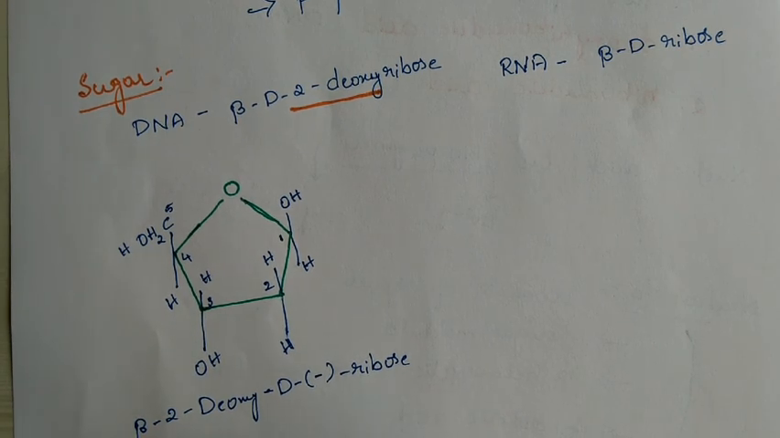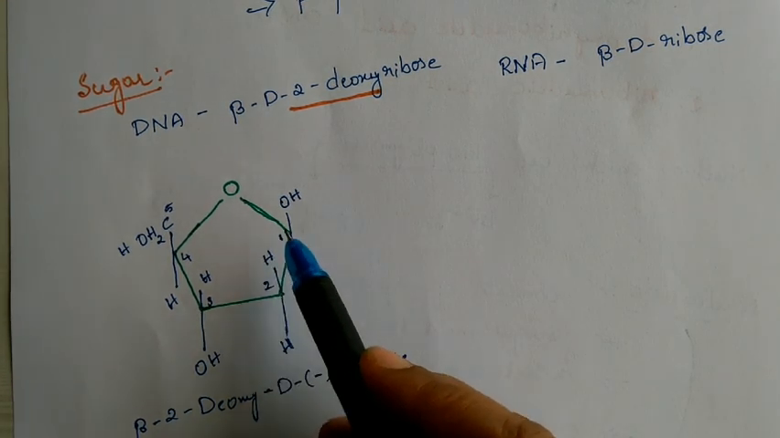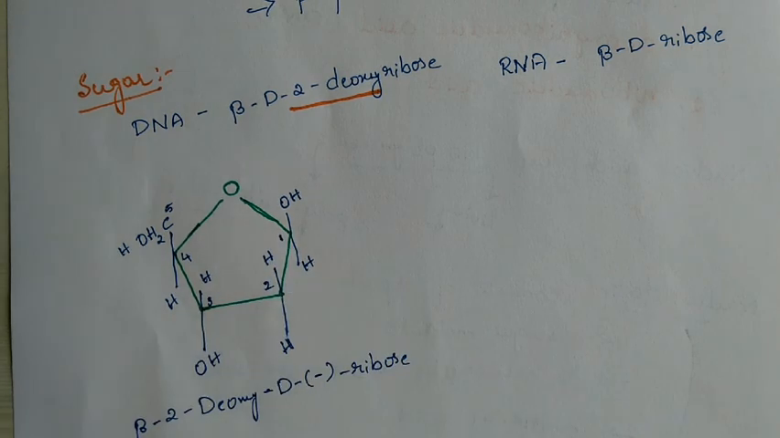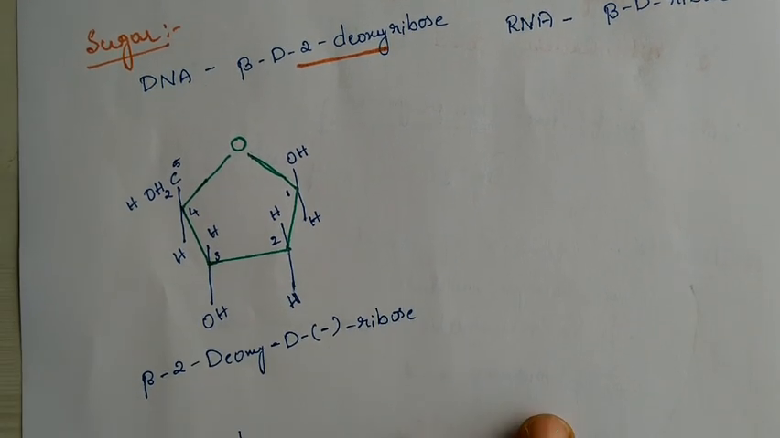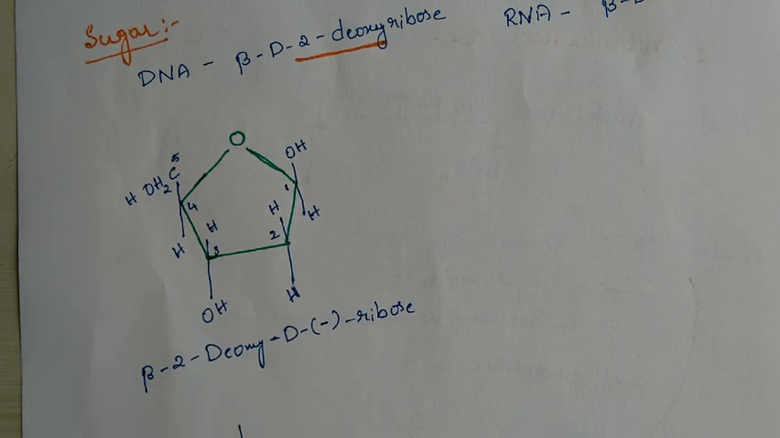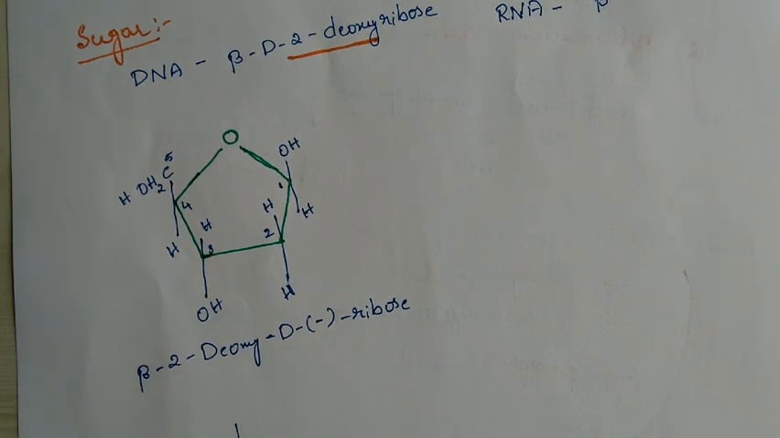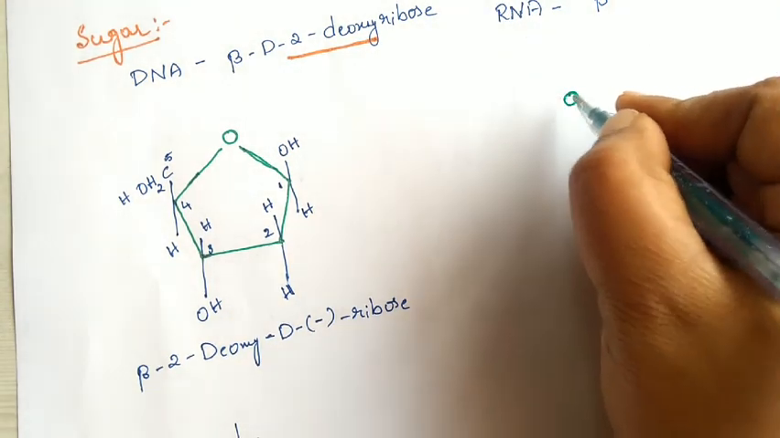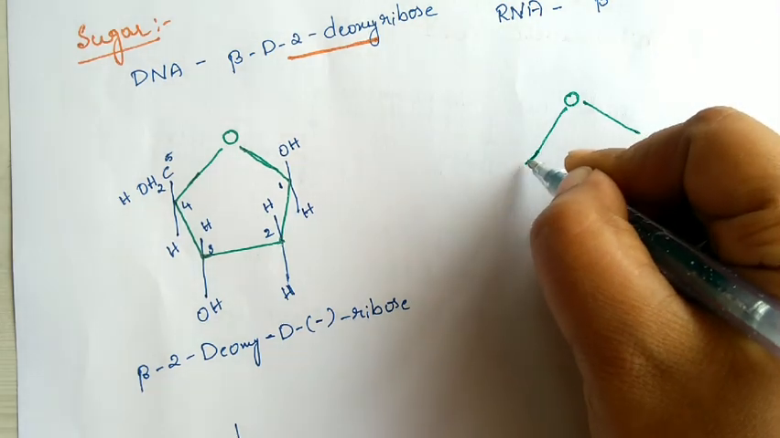Likewise, for the first carbon, if OH is on the right side, then it is alpha. If OH is on the left side, then it is beta. Okay, so this is our beta 2-deoxy D minus. Plus and minus, we don't have any other options in the structure to be assigned. So plus and minus indicate dextrorotatory and levorotatory. If it is plus, then it is dextrorotatory. If it is minus, then it is levorotatory. That is from the optical activity. That is from the experiment only we should check. So it is not concerned with the structure there.